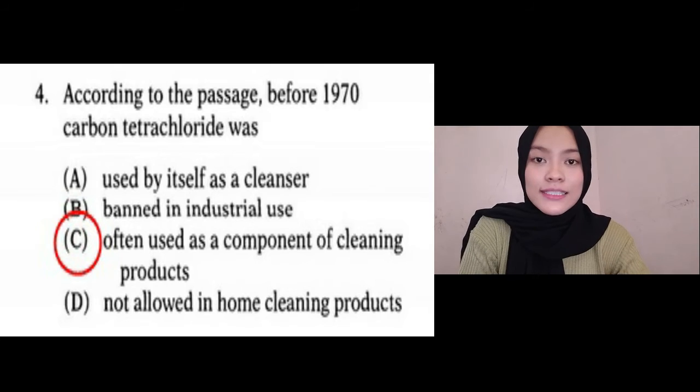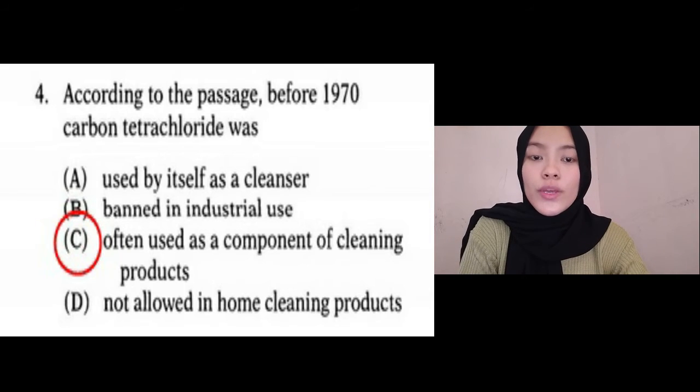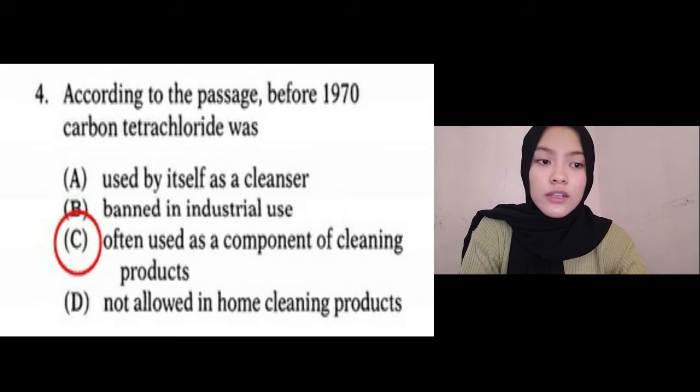The sentence shows the use of carbon tetrachloride in the past as an ingredient in cleaning compounds, and after 1970 its use was prohibited at home. So, before 1970, carbon tetrachloride was often used as a component of cleaning products.